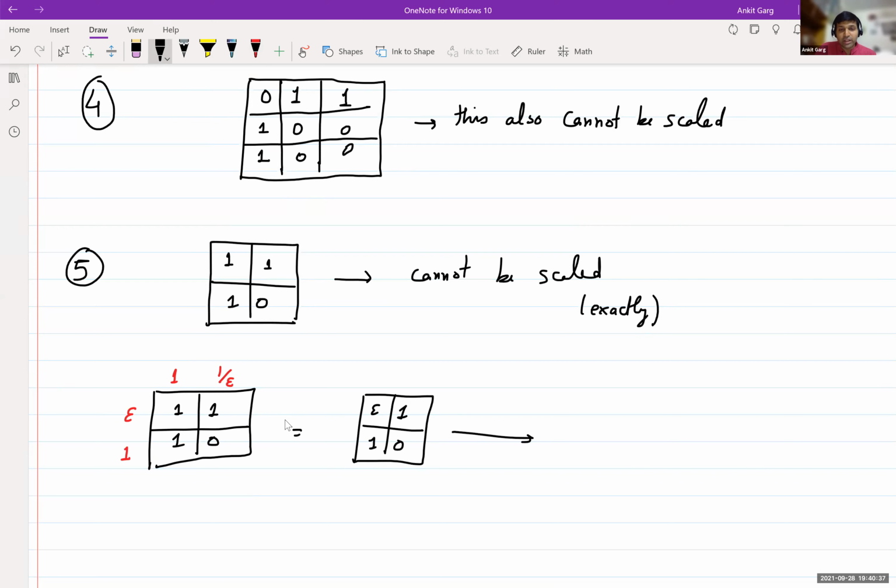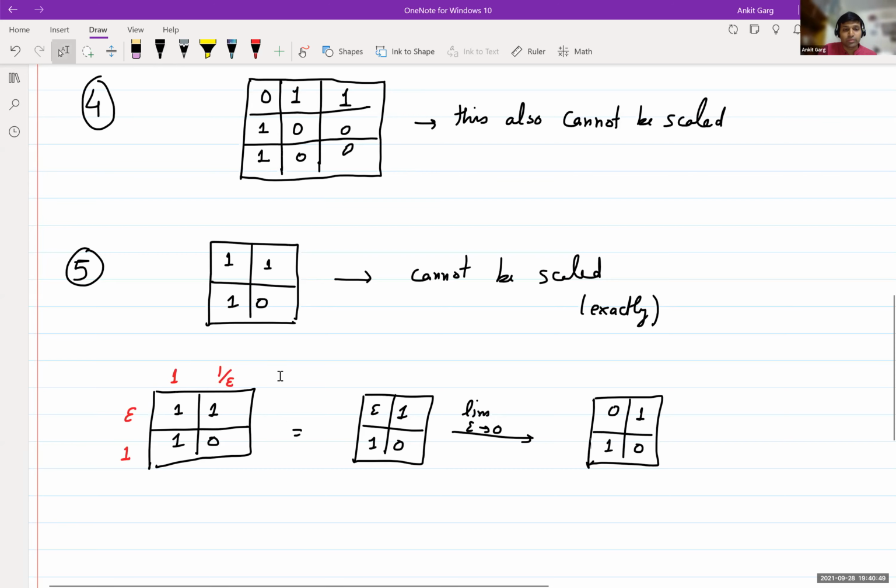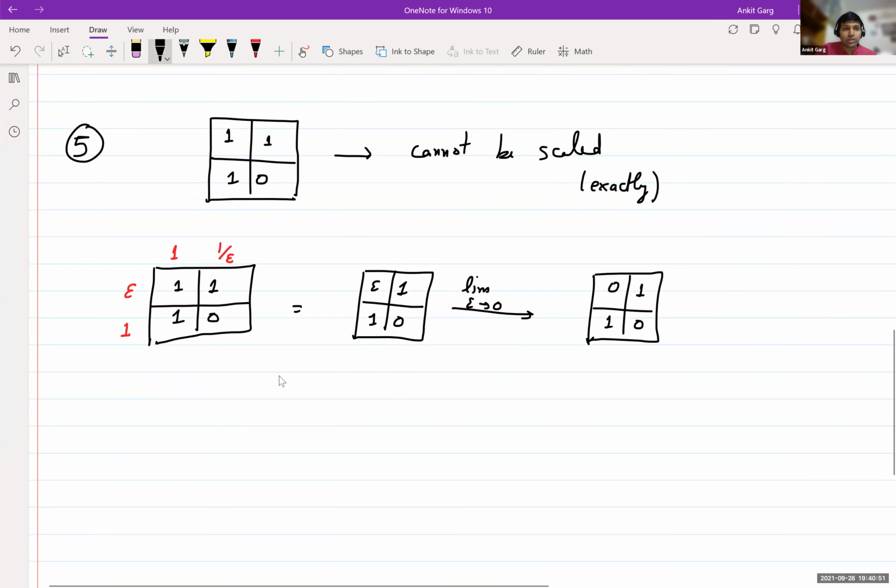And when we take the limit epsilon tending to 0, we get a doubly stochastic matrix. So we'll call such matrices scalable in limit.